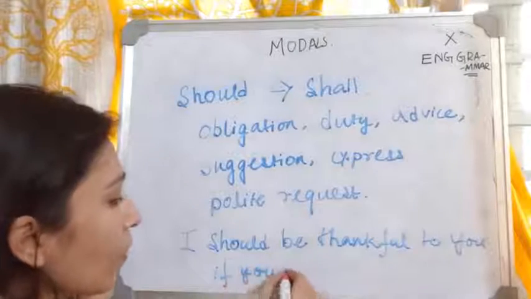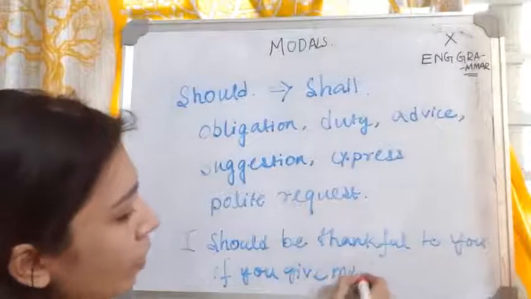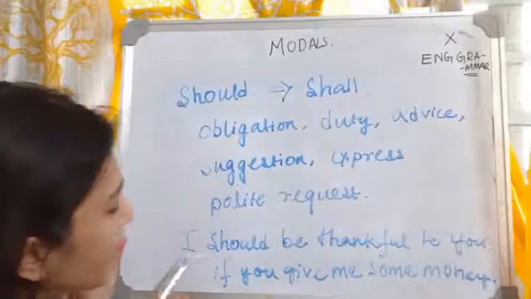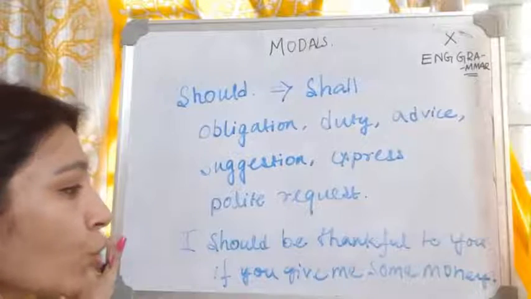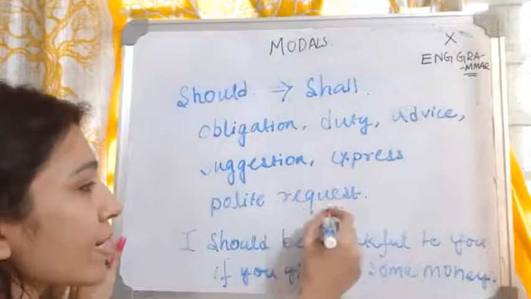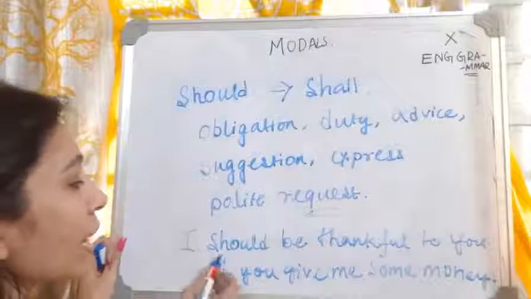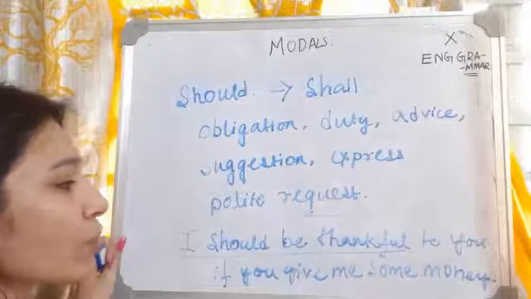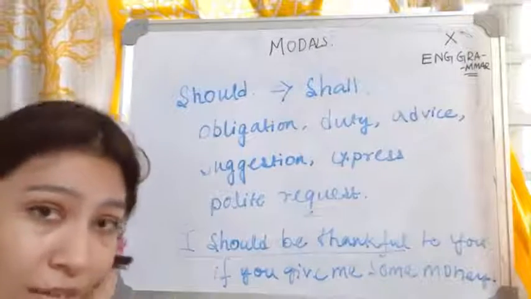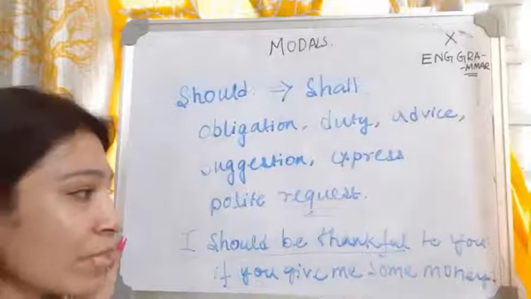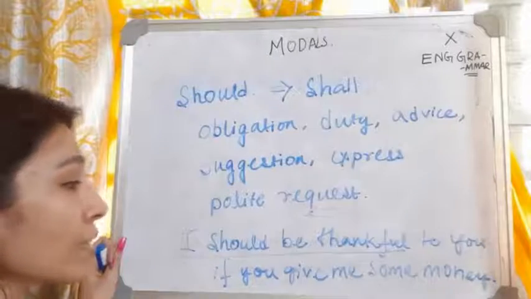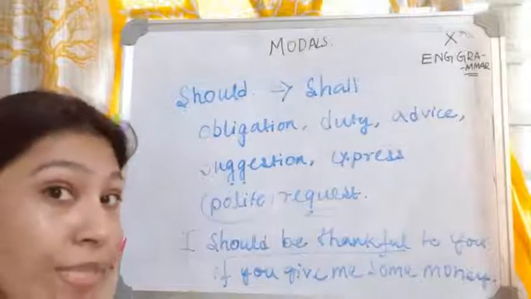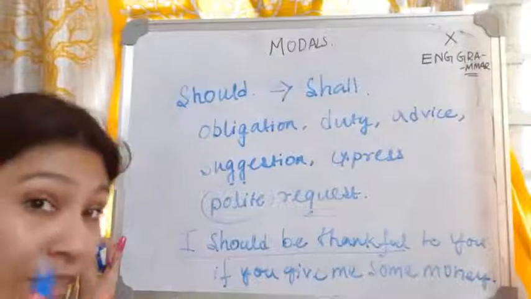Like, "I should be thankful to you if you give me some money." Okay, so what is this person doing? This person is requesting something from you. When they're requesting something, then she is using this term, "I should be thankful." She can just request, okay, "I request you, please give me some money." That was a sort of sentence. That was a request. But when we are trying to give a polite request, what sort of request? A more polite request that will actually be very effective.